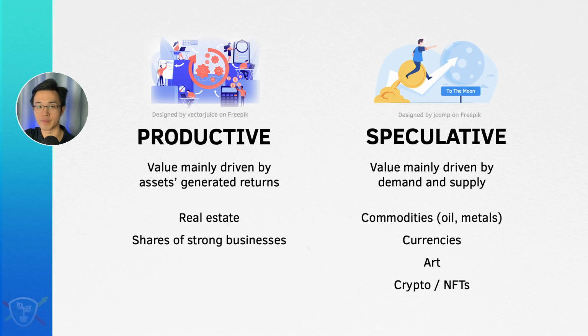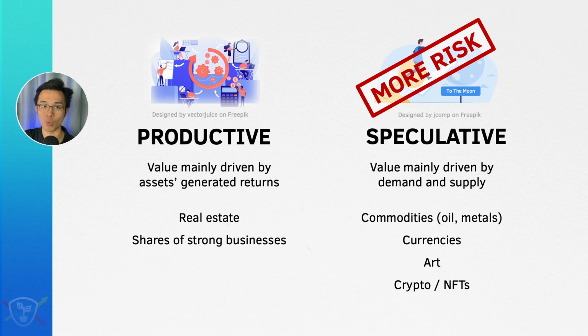Of course, all investments have risk, but speculative assets are way more risky than productive assets because speculative assets derive their value purely from demand and supply factors and psychological reactions from people who are responding to their perception of these demand and supply factors.